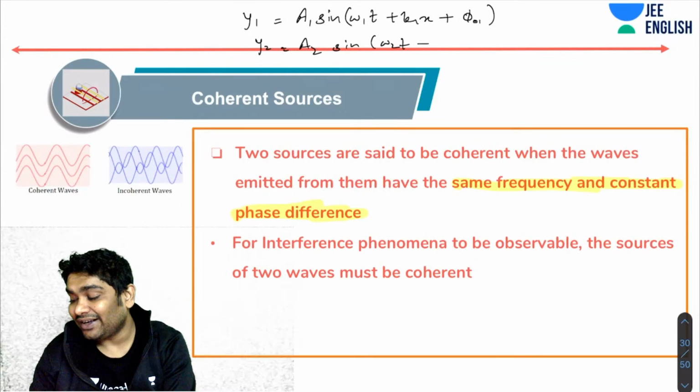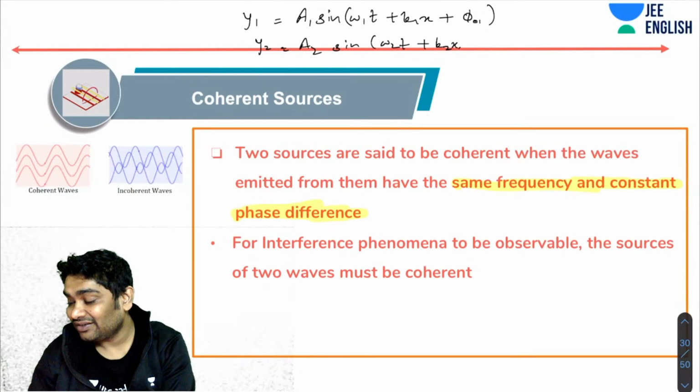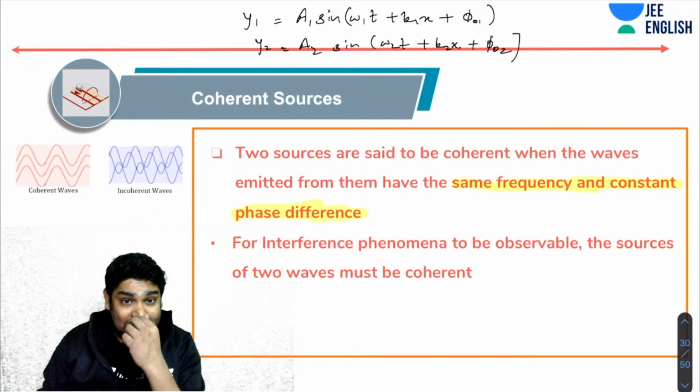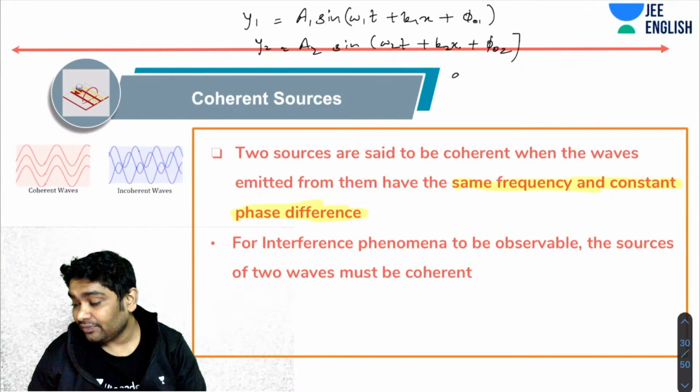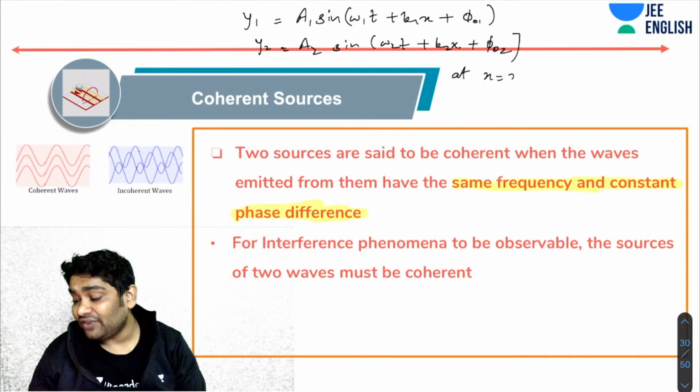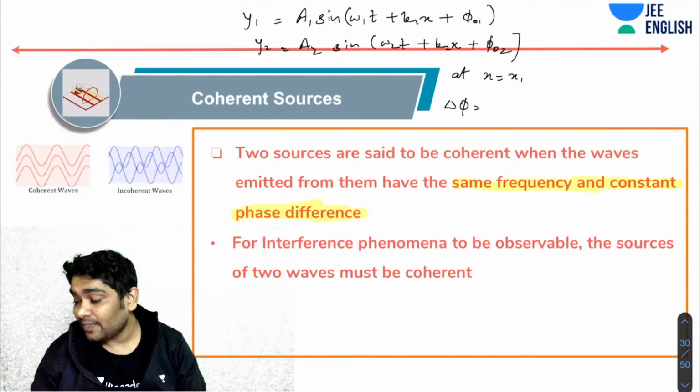I'm taking a generic case only. Let's consider two waves. So at any x, let's say at some x equals x1, what is the phase difference? Delta phi is the difference of these two phases.